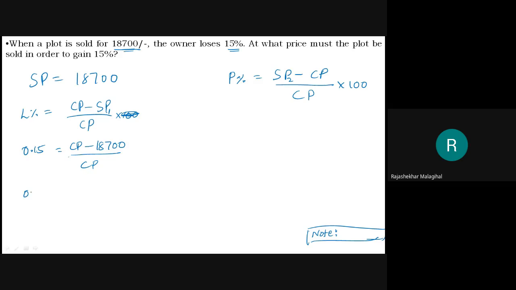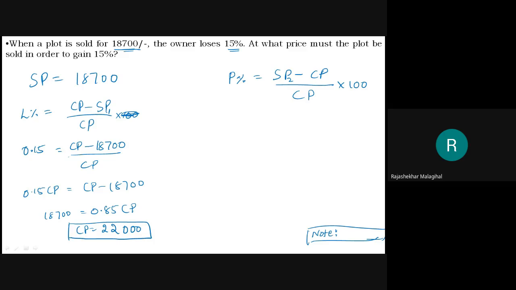Then 0.15 CP equals CP minus 18,700. This goes to that side and that comes to this side. 1 minus 0.15 is 0.85. So 0.85 CP equals 18,700. Then CP equals 18,700 divided by 0.85. This CP is 22,000.